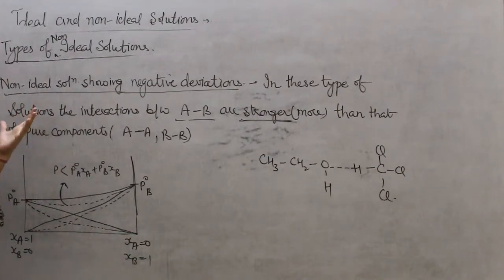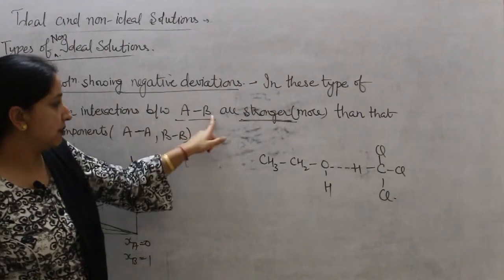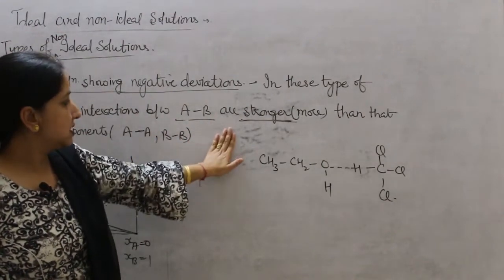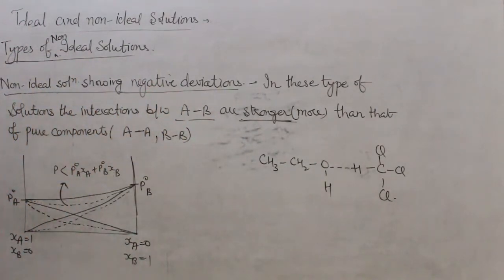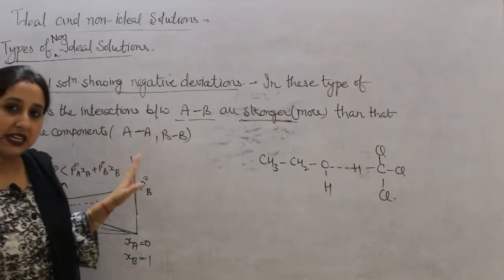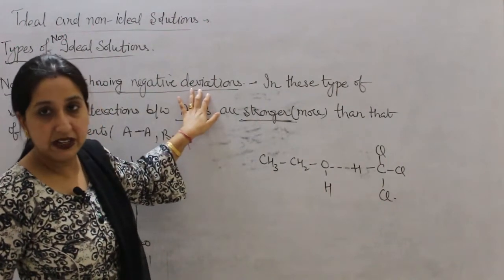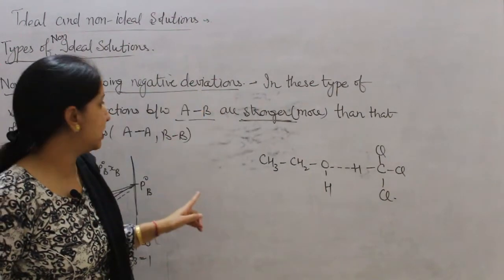And next, if you have to write about the differences between positive and negative, again there are mainly three differences. In positive deviation, AB interactions are weaker. In this case, AB interactions are stronger. In positive deviation, delta H mixing is greater than 0. In case of negative, delta H mixing is less than 0.